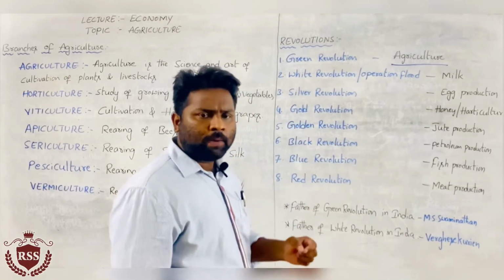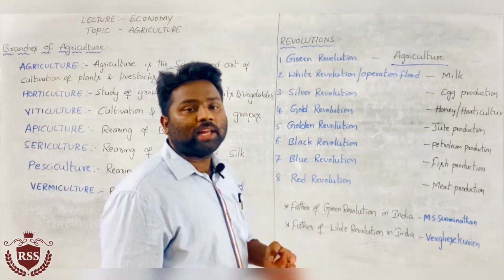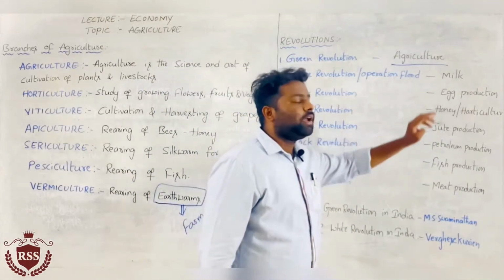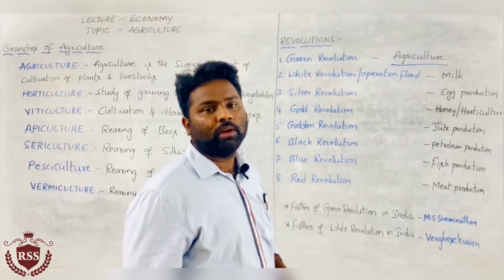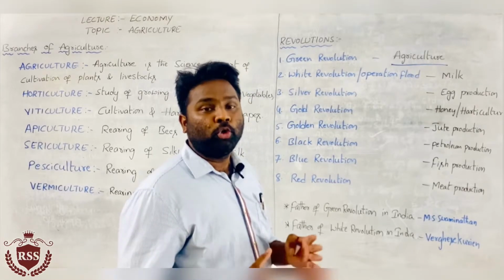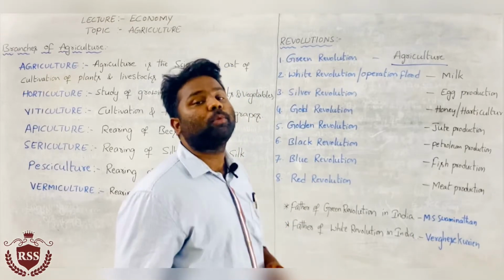In the same way, we have to increase egg production in order to get protein, nutritious food, for the livelihood.